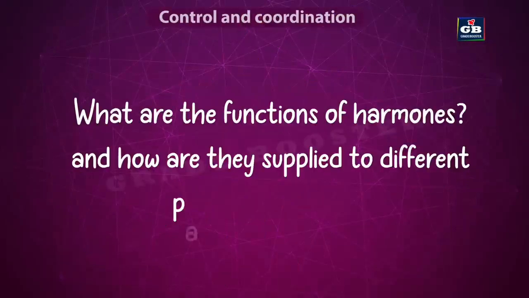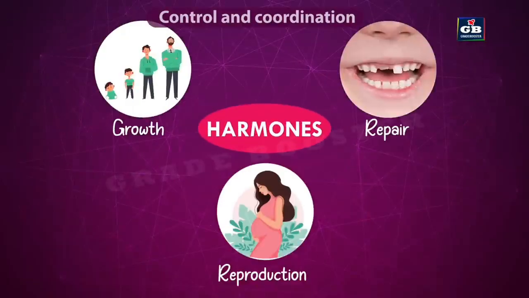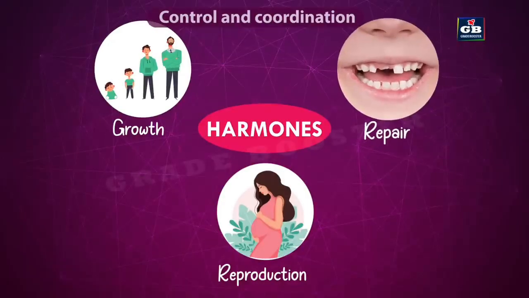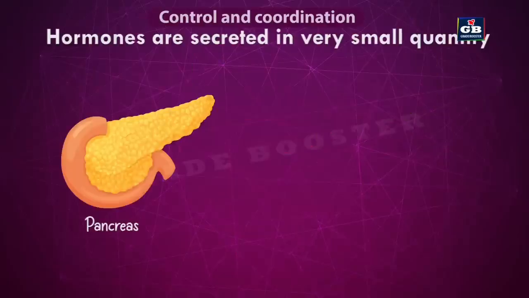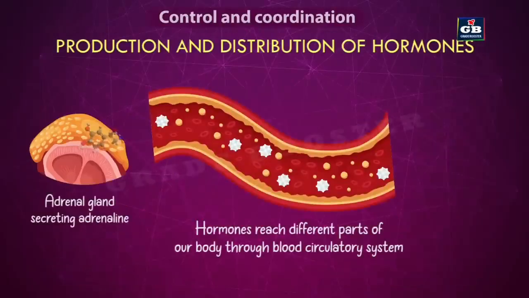Now let's see what the functions of hormones are and how they are supplied to different parts of our body. Hormones help to control many body functions such as growth, repair and reproduction. Hormones are secreted by glands in very small quantity. Then how do these hormones reach different parts of our body? These hormones reach different parts of our body through the blood circulatory system.